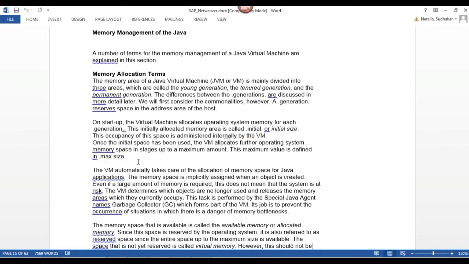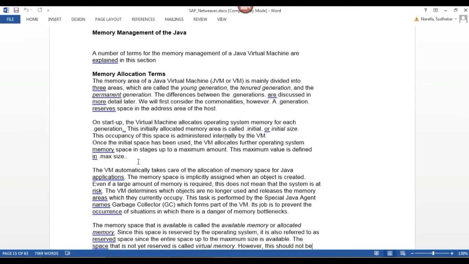Where will it take the memory from? Ultimately, it will take the memory from the operating system. Operating system memory means whatever memory has been configured at the operating system level. So my Java stack will allocate that operating system memory for each and every generation.